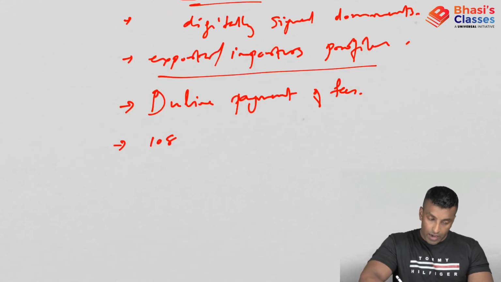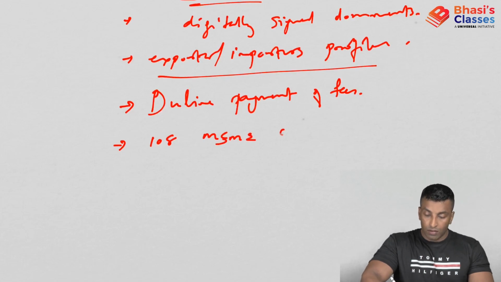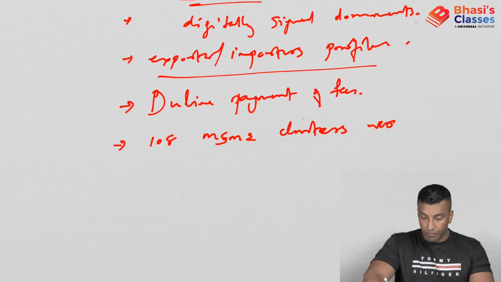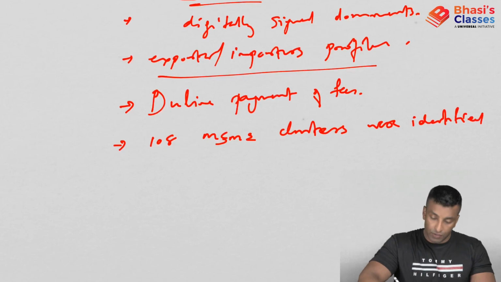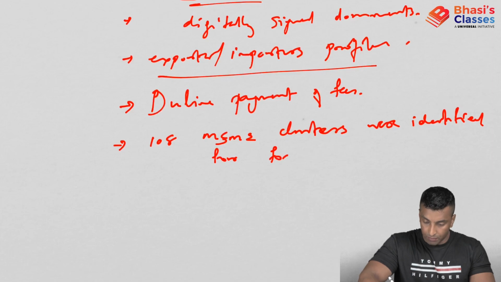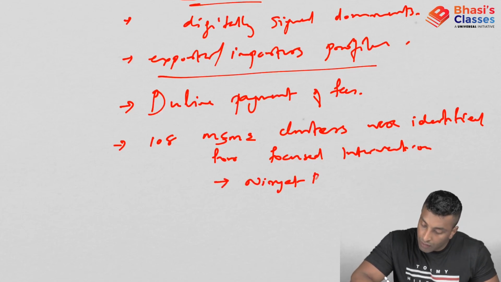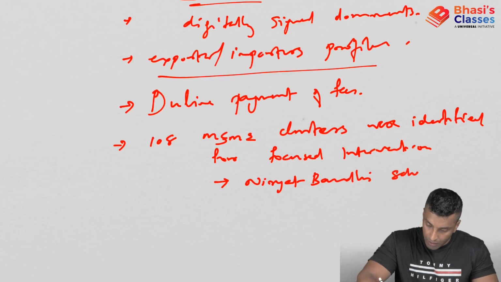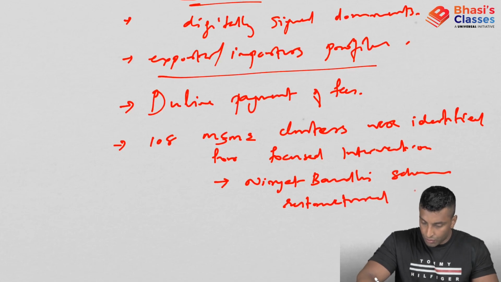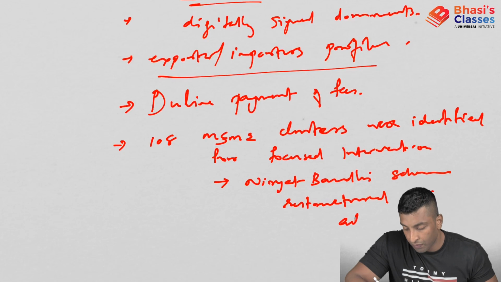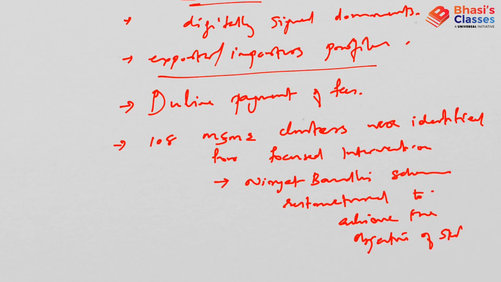Next point, 108 MSME clusters were identified for focused intervention, and accordingly, the Niryad Bandhu scheme is to be restructured to achieve the objective of Skill India. Okay, so online payment of fees.